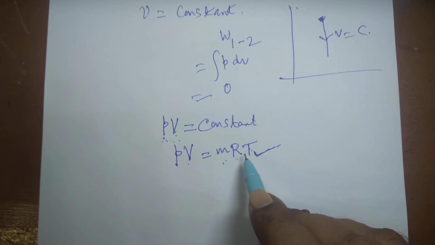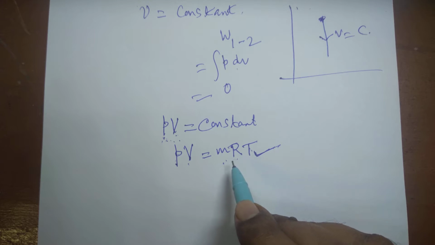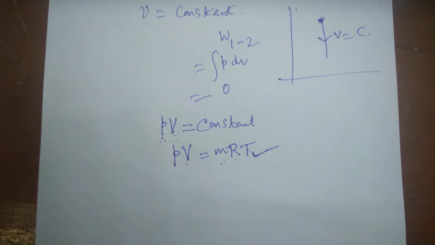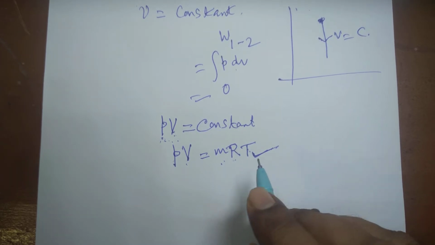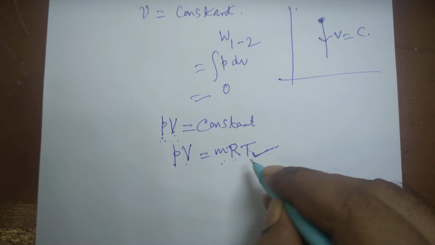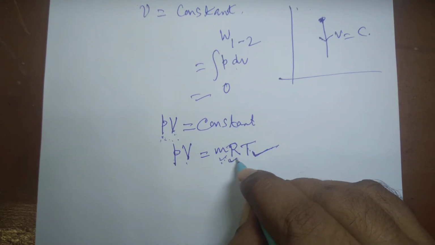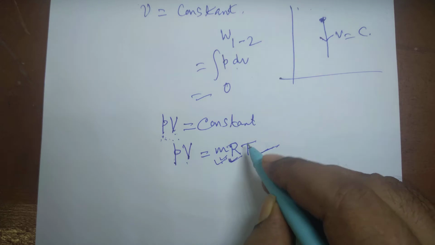When the temperature is constant, the process is called isothermal, because iso stands for equal. If the pressure is constant we say isobaric process, when volume is constant we say isochoric process, and when temperature is constant we say it is an isothermal process. So m and R are already constants, they cannot be changed.